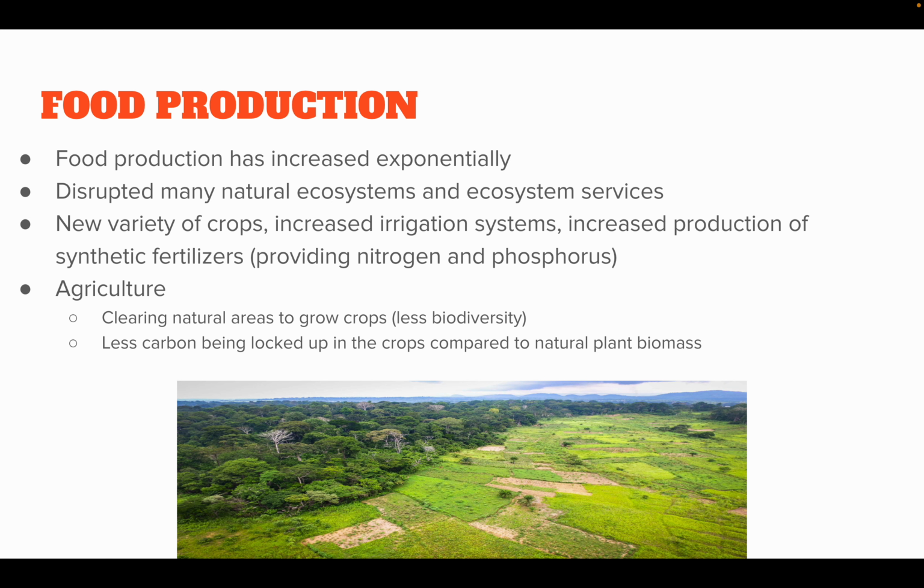So when we grow a whole field of corn, it doesn't compare to the amount of carbon that was absorbed when that once was a forest or some other ecosystem. So more carbon dioxide thus will go into the atmosphere, increasing the effects of the greenhouse effect.